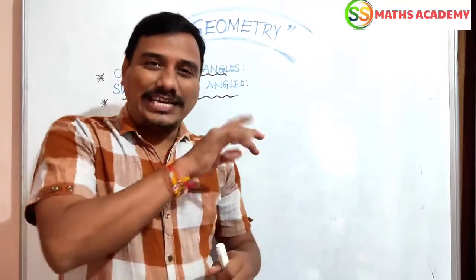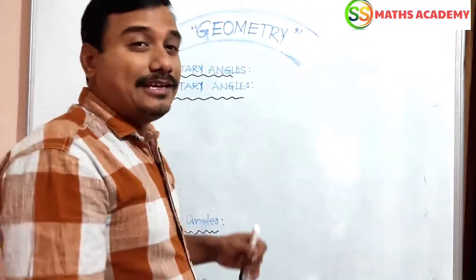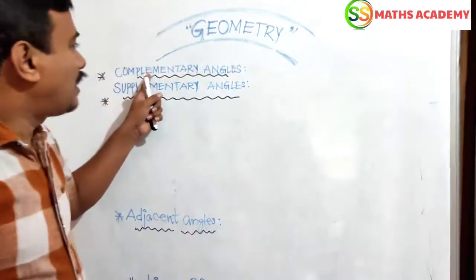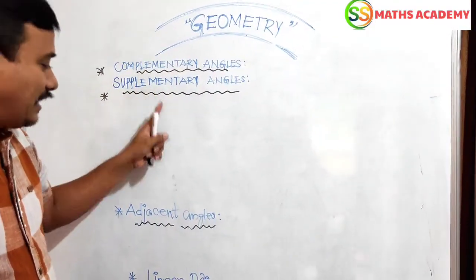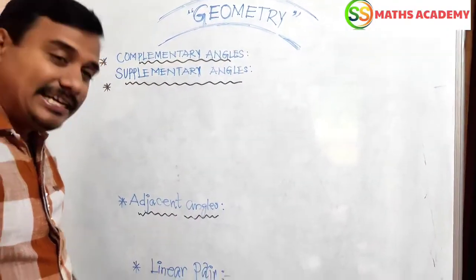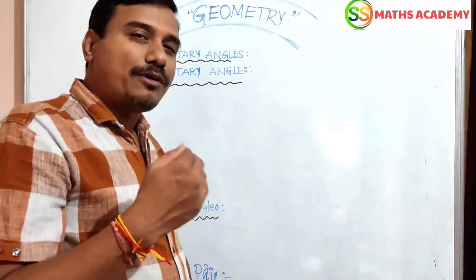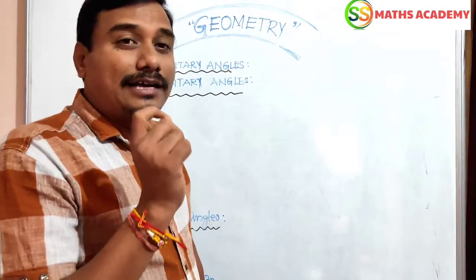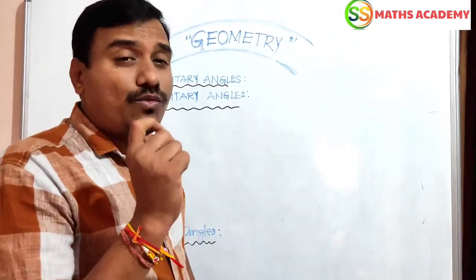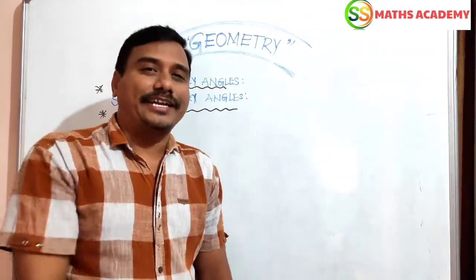Today I am going to continue the extension of geometry topics: complementary angles, supplementary angles, adjacent angles and linear pair. After these four, most probably we are going to complete the angles topic. Now, what are complementary angles?